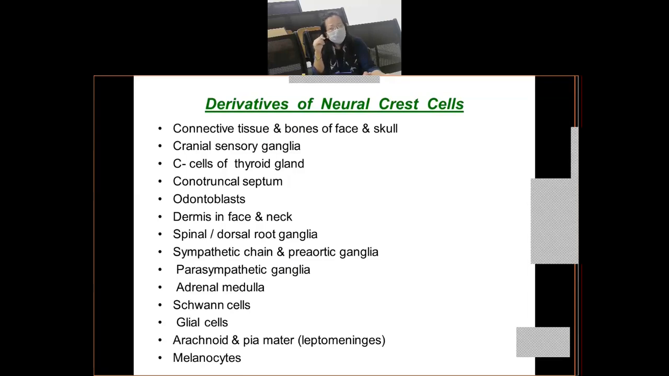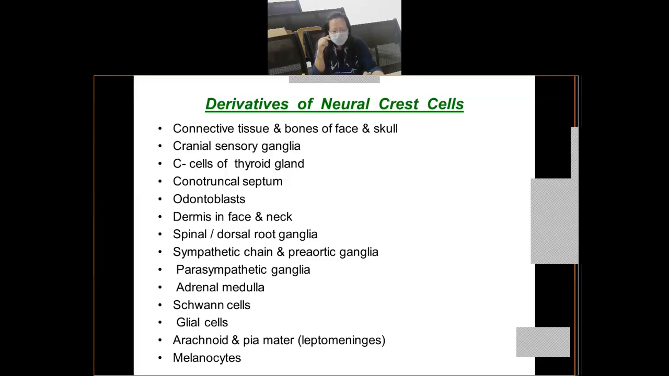Then the spinal or the dorsal root ganglia, sympathetic chain along with all its ganglia as well as the pre-aortic ganglia. Then parasympathetic ganglia, adrenal medulla, Schwann cells, glial cells, arachnoid and pia mater, and melanocytes.